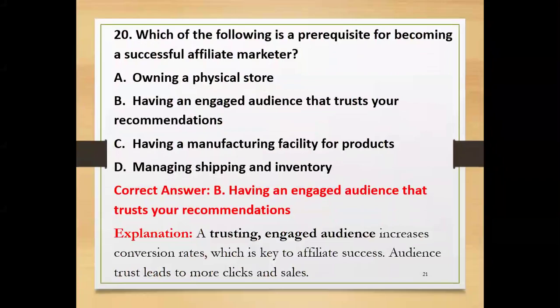Then another question: which of the following is a prerequisite for becoming a successful affiliate marketer? Is it owning a physical store, having an engaged audience that trusts your recommendations, having manufacturing facilities for products, or managing shipping and inventory? Yes, the correct answer is having an engaged audience that trusts your recommendations. A trusting, engaged audience increases conversion rate, which is key to affiliate success. Audience trust leads to better marketing strategies for affiliates. Right. Another one.